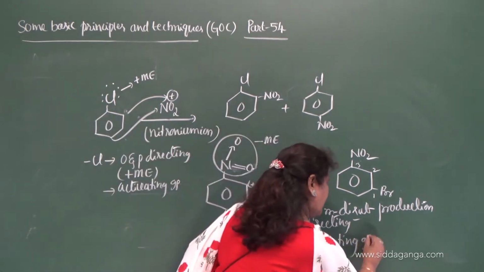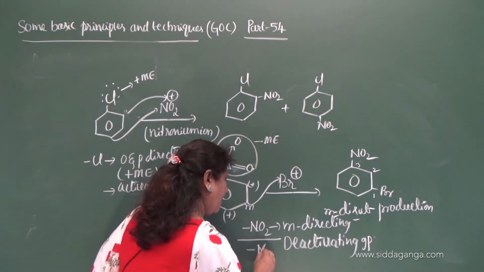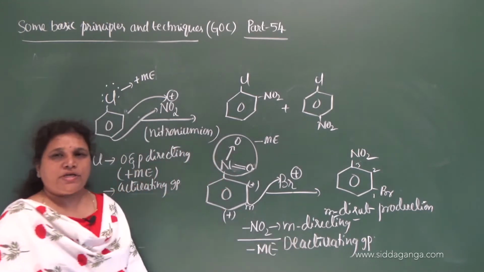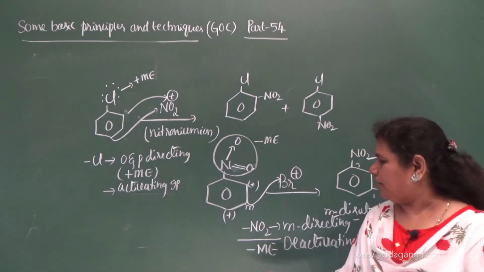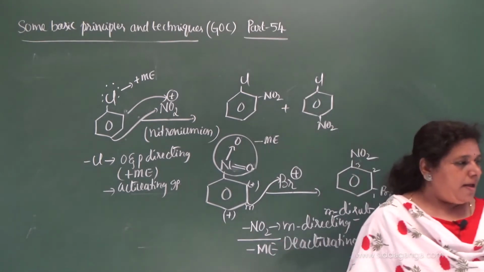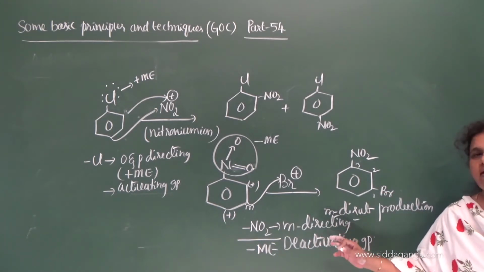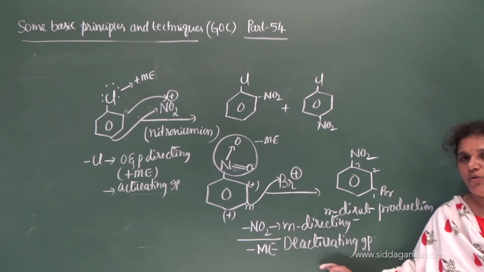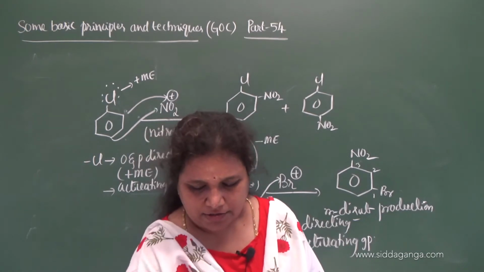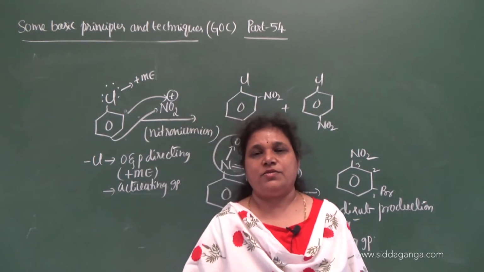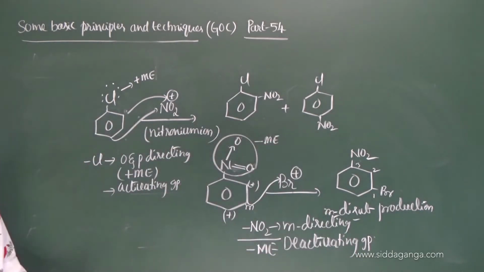It is a deactivating group because the nitro group exerts negative mesomeric effect. Since it is a group with minus M effect, it directs the incoming group to the meta position and hence it is a meta directing group and a deactivating group. So this is about the applications of mesomeric effect and the resonance effect. Okay. Now let us move on to the third electronic effect.